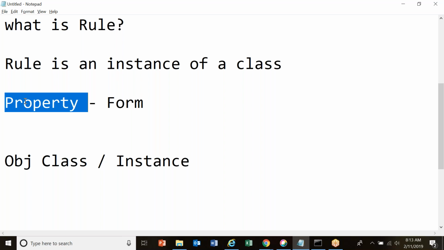If I wanted to create a section, I'm creating one of the instances for an existing class. If I'm creating a flow, I'm creating an instance for another class. If I'm creating a flow action, I'm creating an instance for another class. So there are n number of classes in PRPC. Each form is nothing but an instance of the existing classes. The existing class is called an OBJ class or instance class.